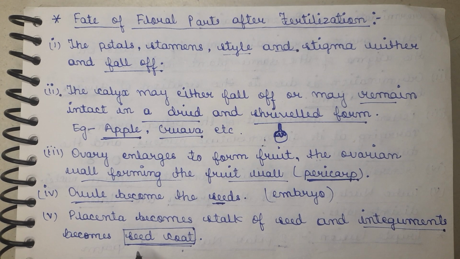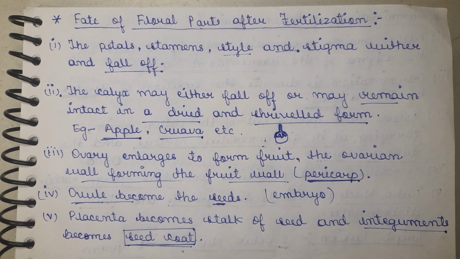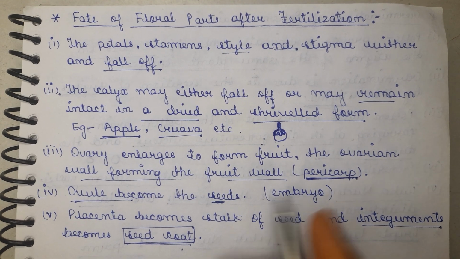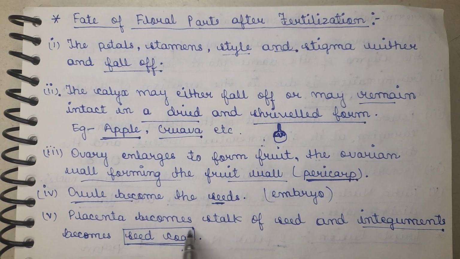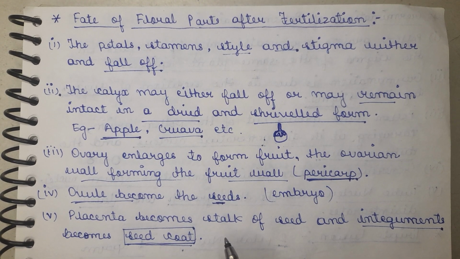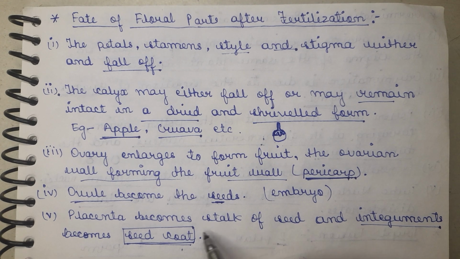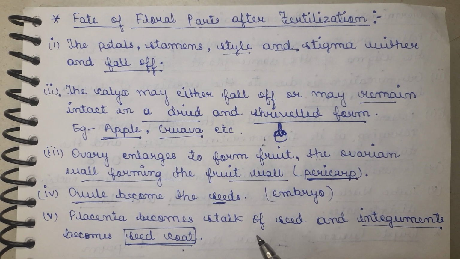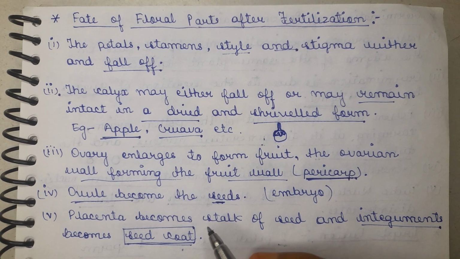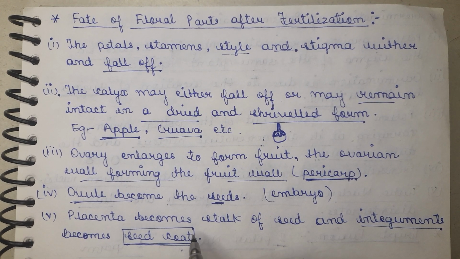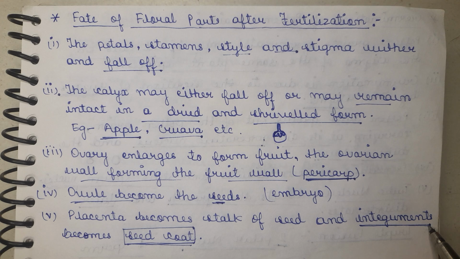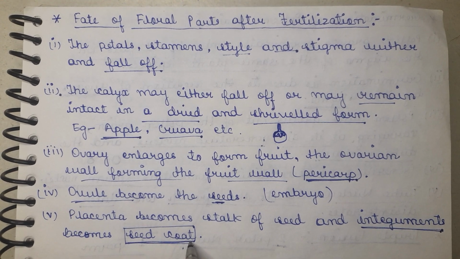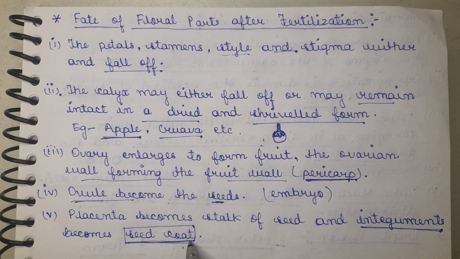The placenta remains in the ovary and serves special functions like supporting the development of the seed within the fruit. After fertilization the placenta continues to support seed development, but it may undergo some changes as the ovary develops into the fruit. In some cases the placenta may become part of the fruit structure also. So what about the integuments? They become the seed coat, as I said before, offering protection to the seed.